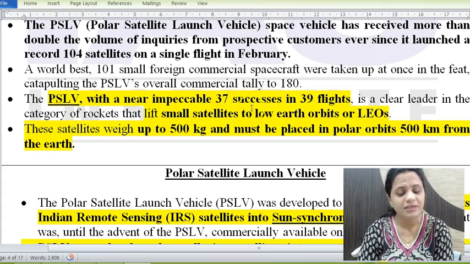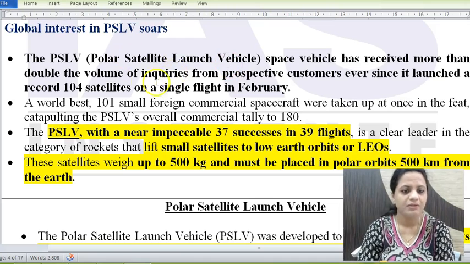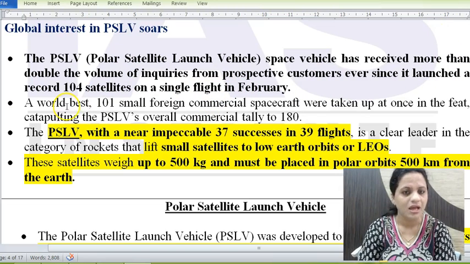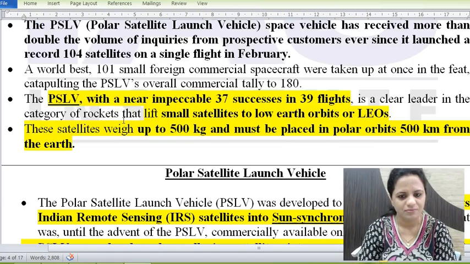So PSLV has been very successful. There have been 37 successes out of its 39 flights. So this is about this. So the news here is basically that the demand has increased now for PSLV. It has received more than double the volume of inquiries from prospective consumers after that successful flight, which was in Feb 2017 only. 104 satellites launched.